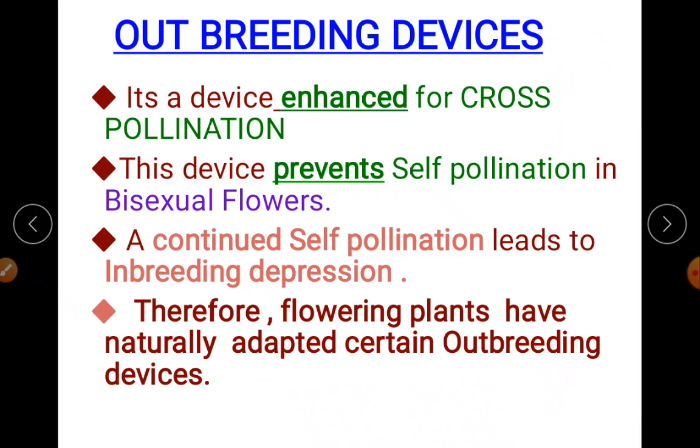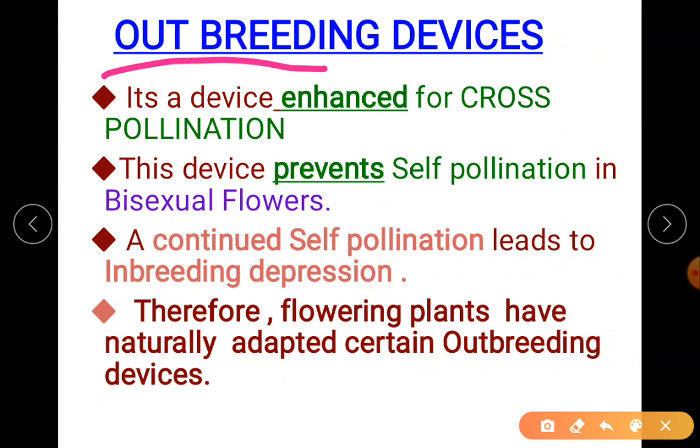Now we are going to study the outbreeding devices. The term outbreeding: breeding means the reproductive phase itself. When I say inbreeding, it is within the same species. When I say outbreeding, it may be different plants of the same species or different plants of different species. That is your outbreeding. So you just got the meaning of outbreeding now. This is an important 5-mark question.